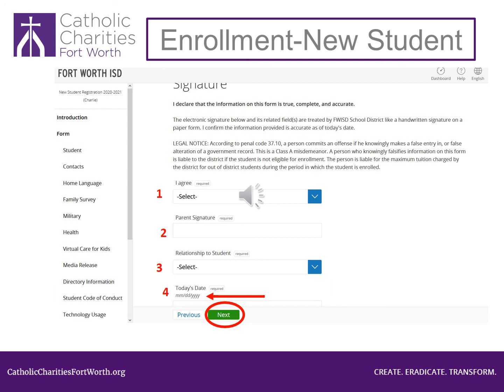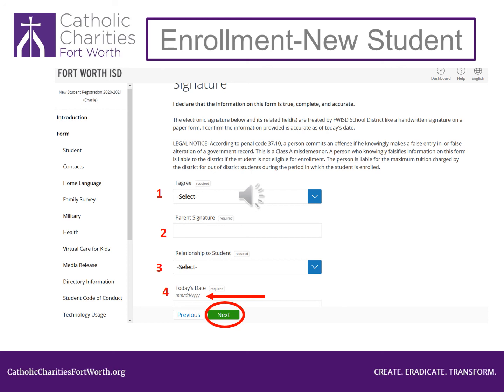Look at number 4. Type in today's date like this. You can see how to type it in where you see the red arrow: 2 digits for the month, January would be 01, February would be 02, etc. Then put a forward slash, then put the day of the month using 2 digits, like 01 for the first, 02 for the second, 20 for the 20th, etc. Then put a forward slash, then put 2020.